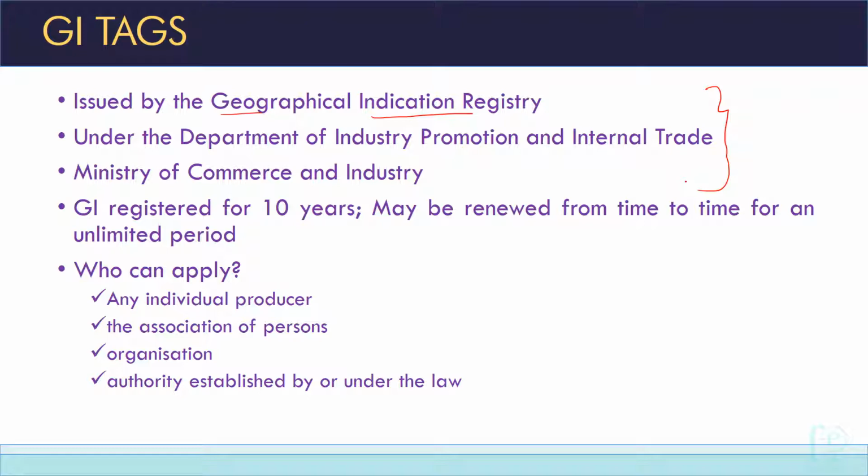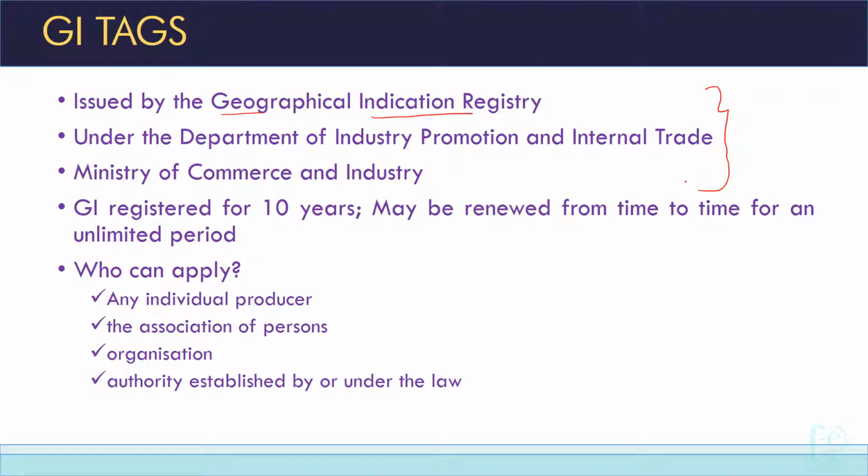And who is eligible to apply for GI tags? Any individual producer can apply for GI tags. An association of persons can apply for GI tag. An organization can apply for GI tags, or any authority which is established by or under the law can also apply for geographical indication tags. It should be approved by the Geographical Indication Registry, and then GI tags will be issued.